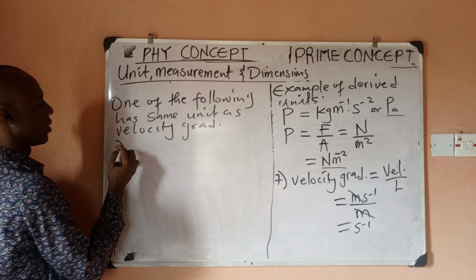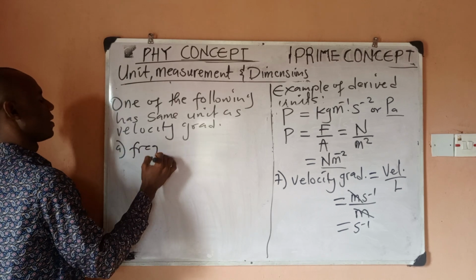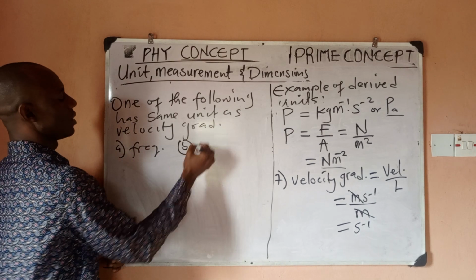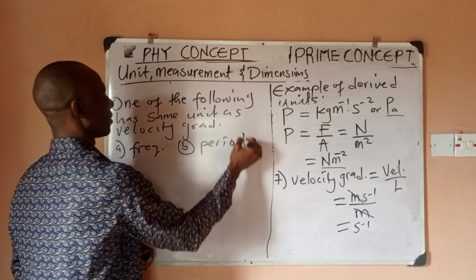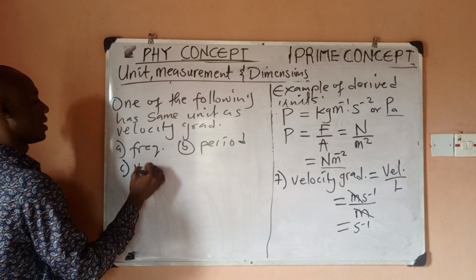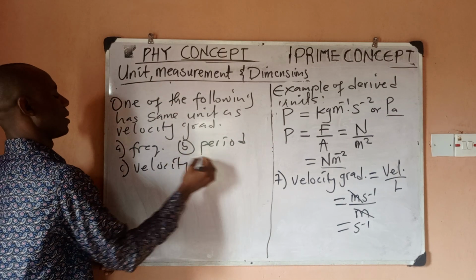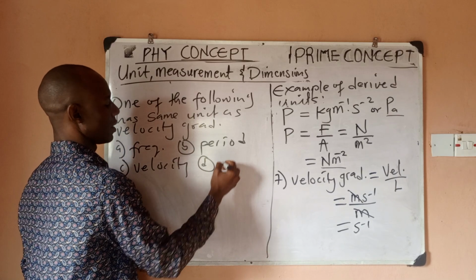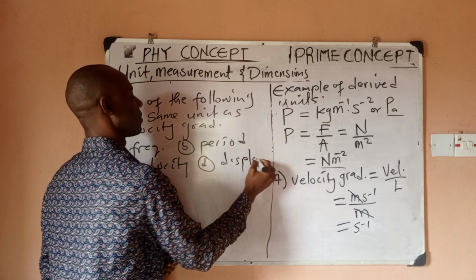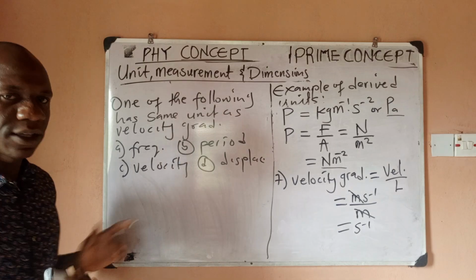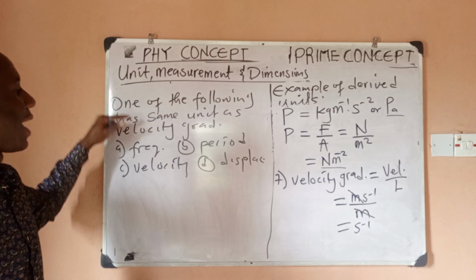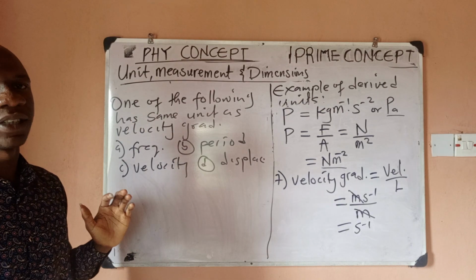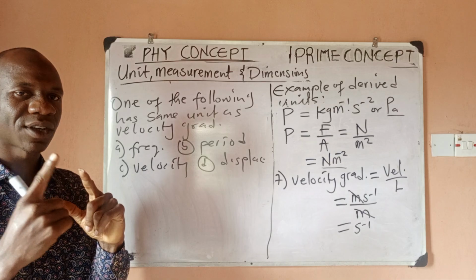Option A, you would see frequency. Option B, you would see period. Option C, you would see velocity. Option D, you would see, let's say, displacement. So this is the kind of thing you'd see. One of the following has the same unit as velocity gradient. So which of them do you think is correct?